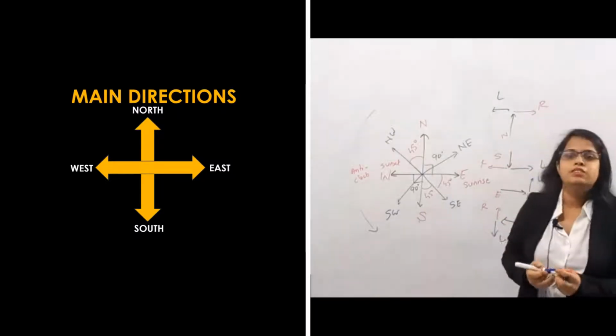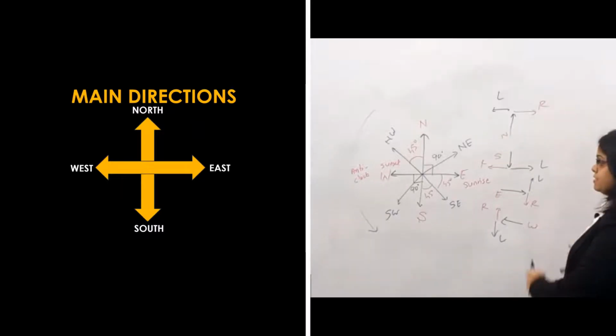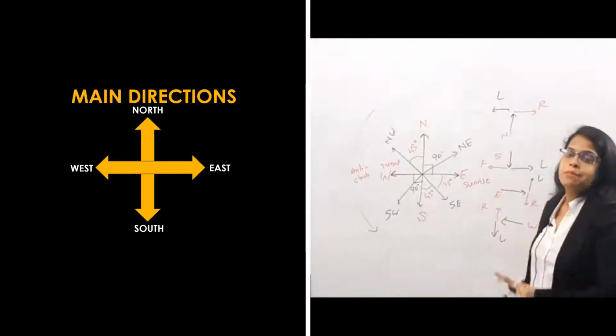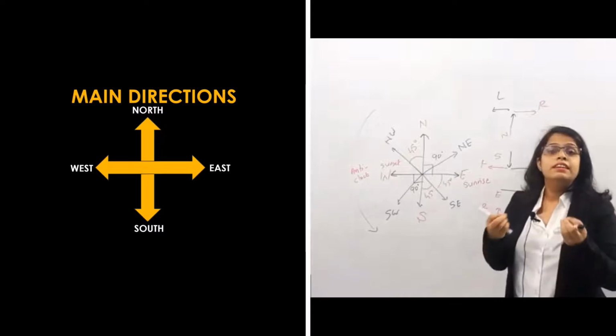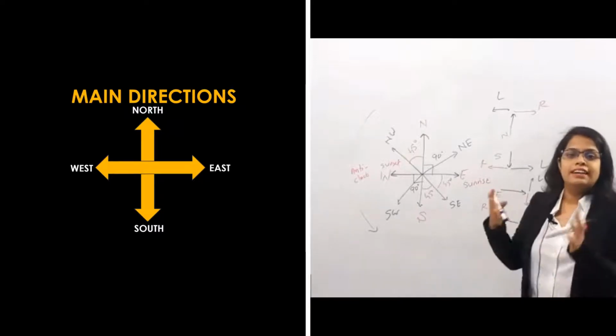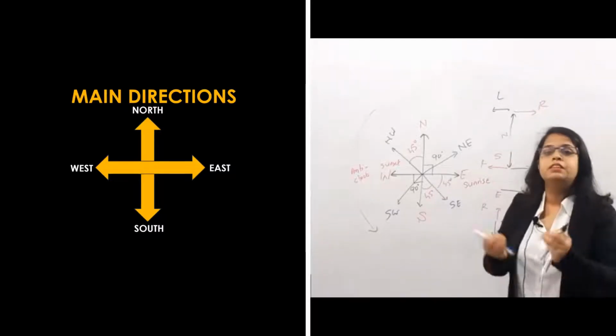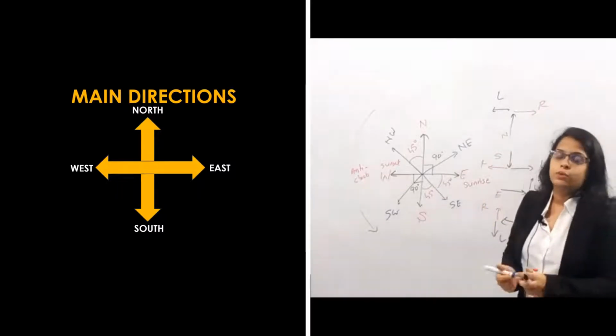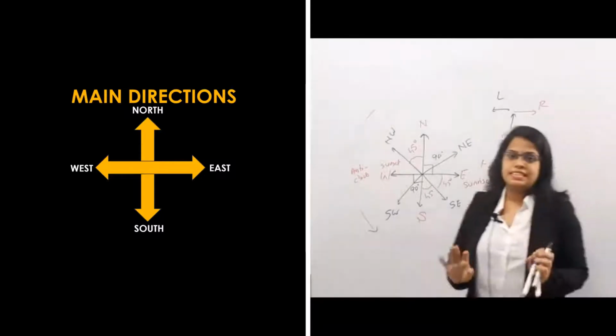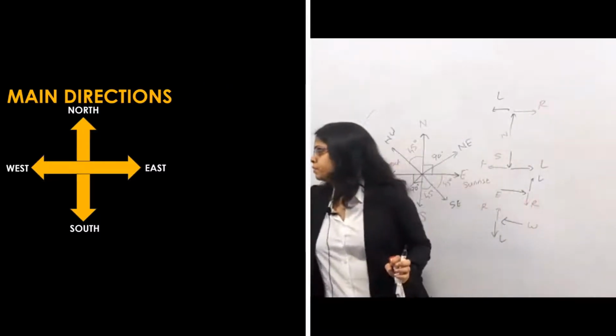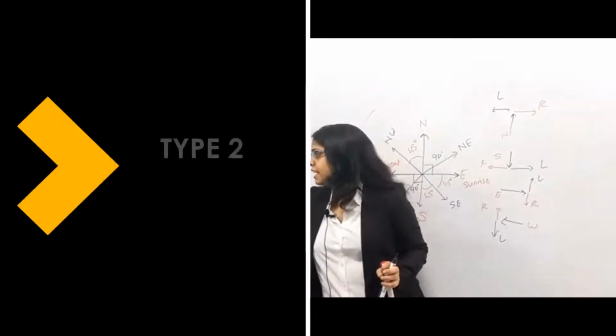This is your total recap of yesterday's lecture, where we solved examples based on direction, where turns and rotations were given and you had to find the direction the person was standing in. So this is your total yesterday's recap. Let me change to the next slide.